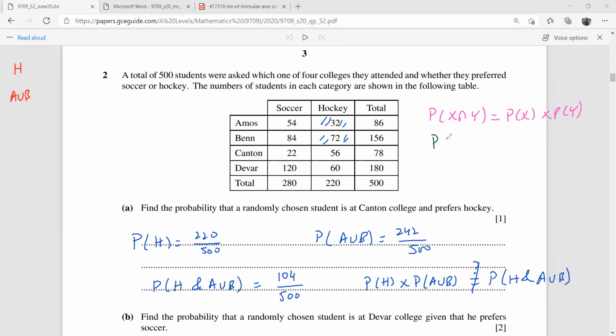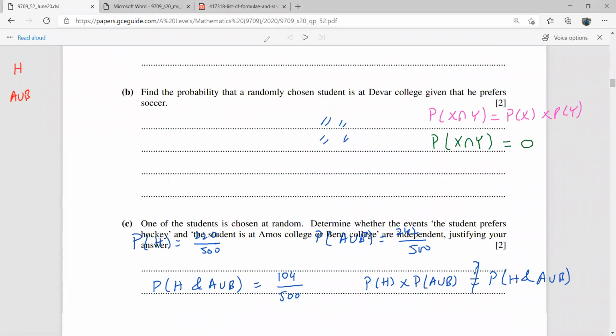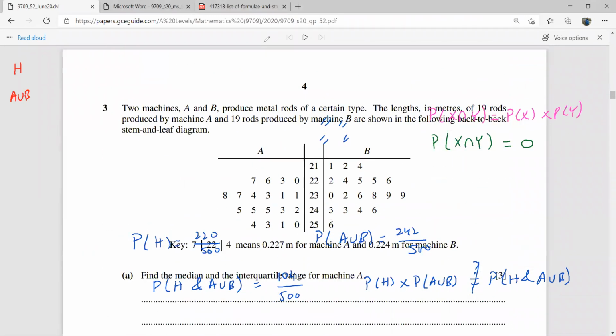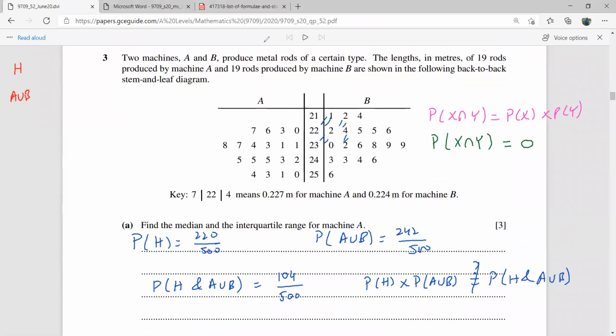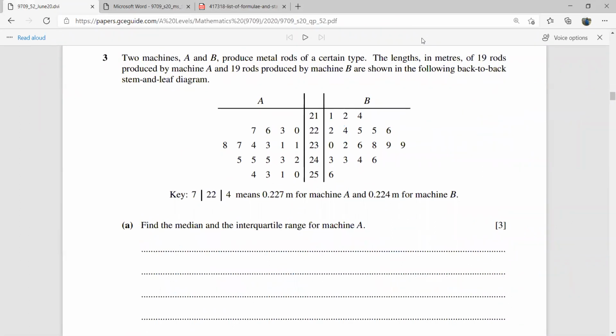There's one more thing that can be asked: if the events X and Y are mutually exclusive. The events are mutually exclusive if the probability of X and Y is equal to 0. So these two events are neither independent nor mutually exclusive. Okay, let's move on to the third question here. Please read the question and try it.